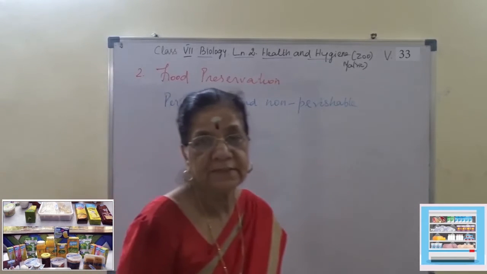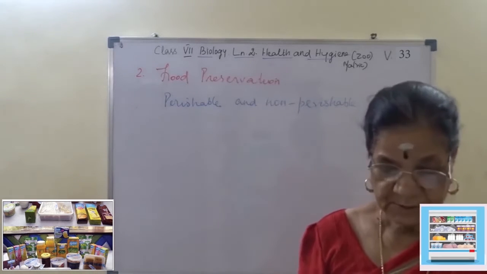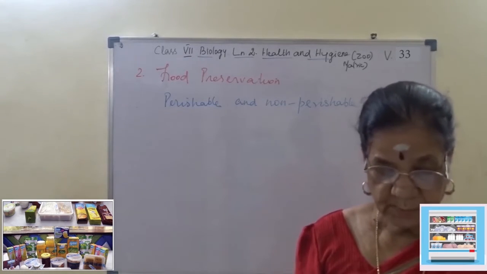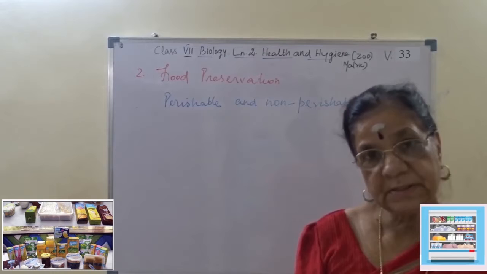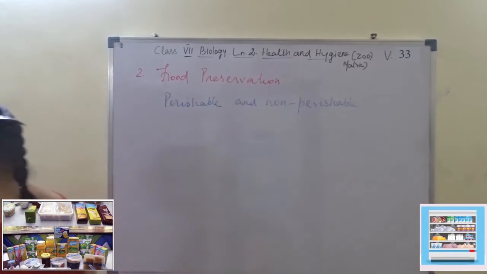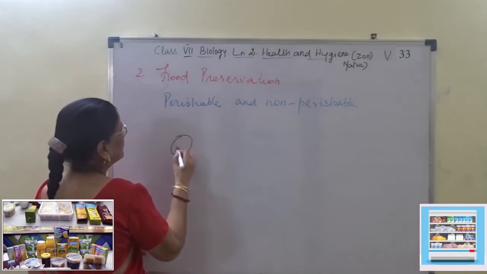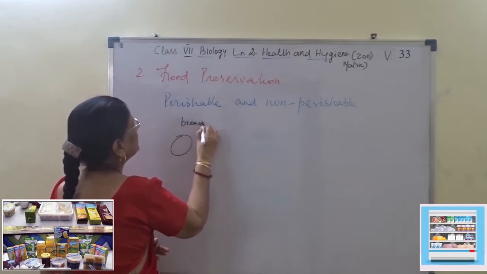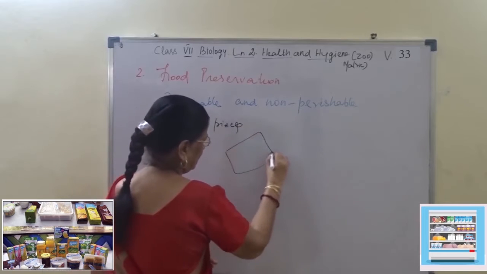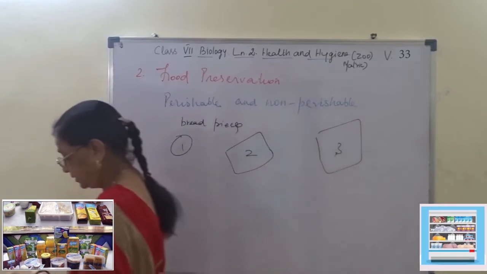Then ஒரு activity சொல்லிருப்பார். Take a slice of bread and break it into 3 pieces. Keep one part in the fridge, and one part in a tightly closed box, and third part in an open air. என்ன சொல்றது? 3 bread piece. You take 3 bread pieces. இது வந்து 1, இது வந்து 2, இது வந்து 3 bread piece.